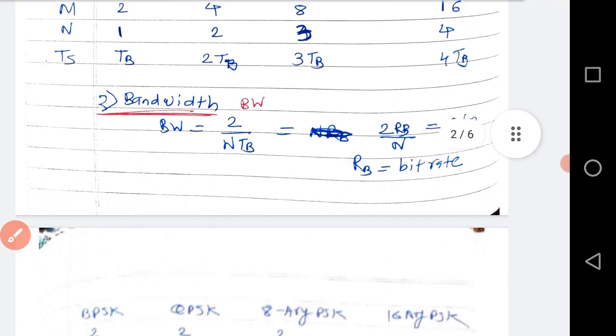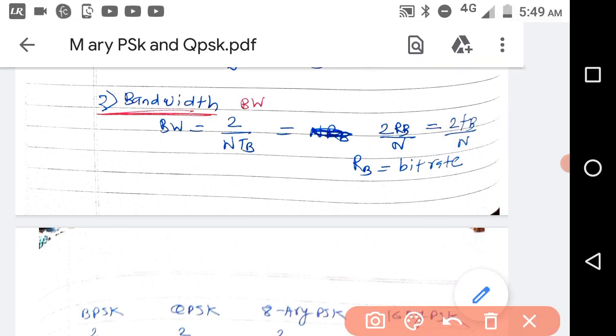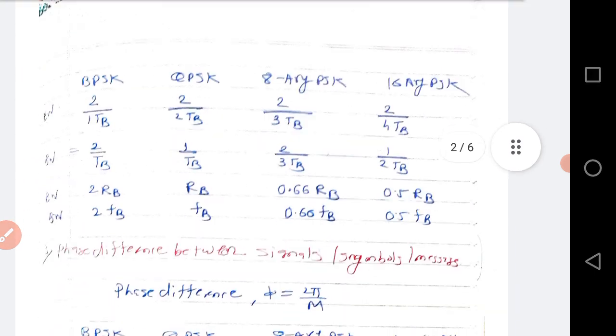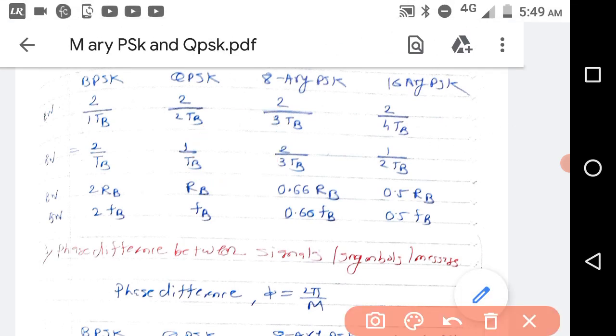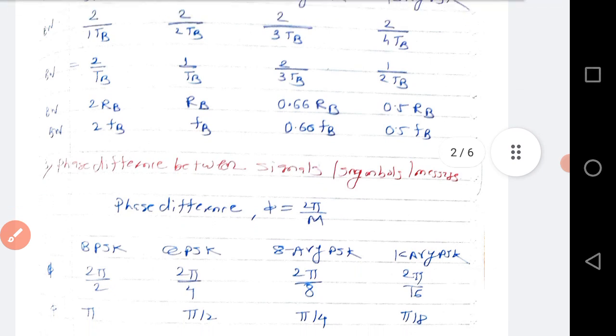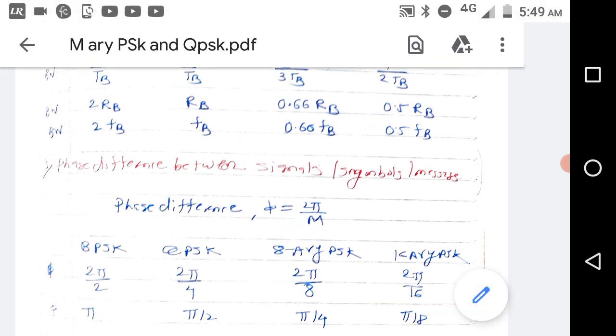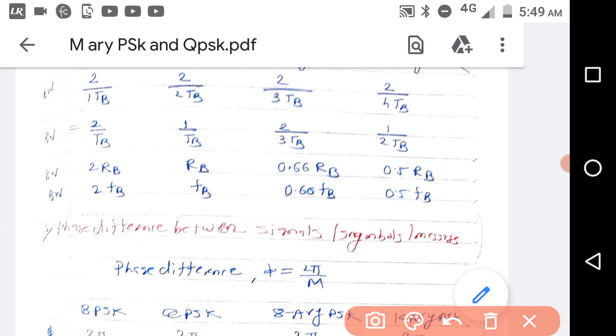So let us see the formula for the bandwidth. Bandwidth is equal to 2 by NTB. That is 2 RB by N. RB is bit rate. So for BPSK it is 2 by TB. For QPSK N is equal to 2. So 2 by 2 TB. 8 array PSK N is equal to 3. 16 array N equal to 4. So you will get 2 by TB, 1 by TB, 2 by 3 TB, 1 by 2 TB. In terms of bit rate, it is like this.